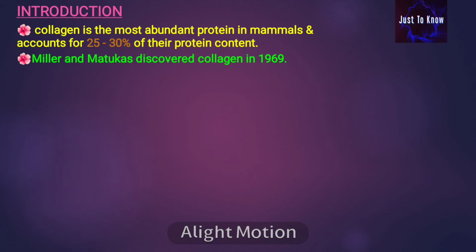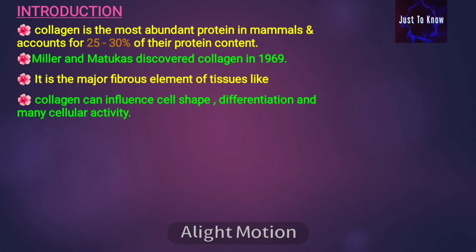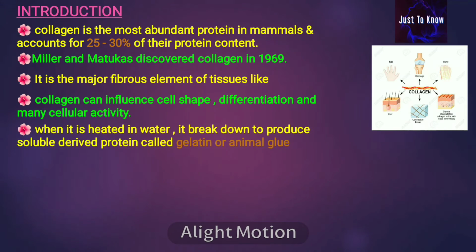Miller and Matukas discovered collagen in 1969. It is a major fibrous element of tissues like bone, cartilage, hair, nail, dermis, etc. Collagen can influence cell shape, differentiation, and many cellular activities. Thus, it forms a multifunctional connective tissue protein. When it is heated in water, it breaks down to produce a soluble derived protein called gelatin or animal glue.